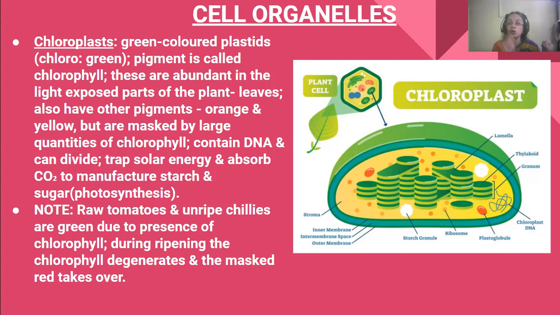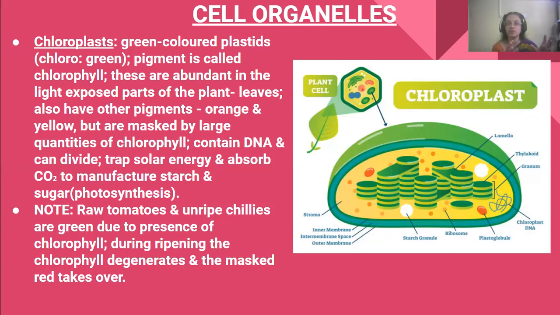Another thing: the chloroplast contains its own DNA and can divide. They can trap solar energy and absorb carbon dioxide, and they manufacture starch and sugar by the process of photosynthesis.